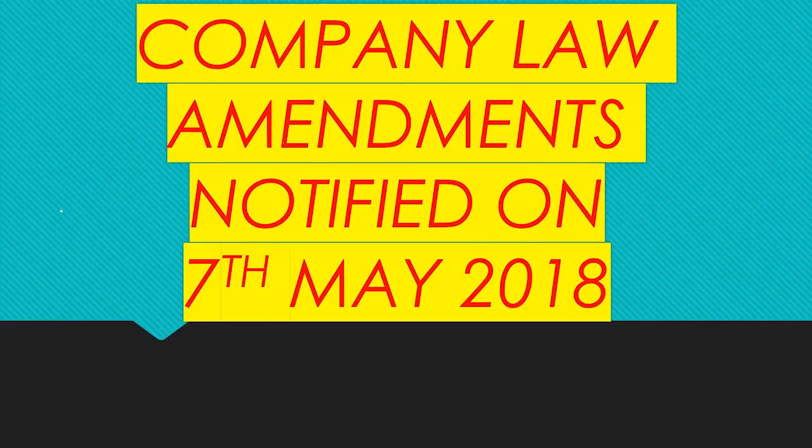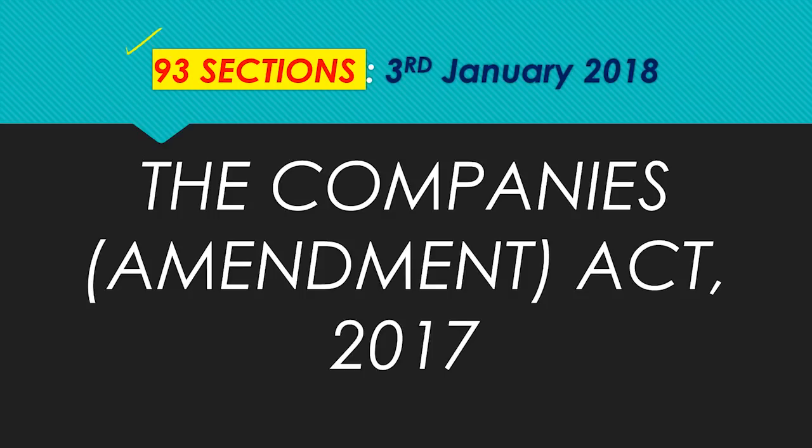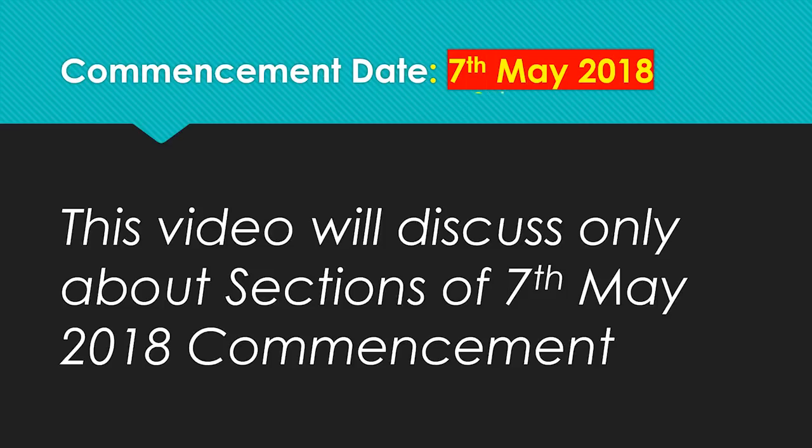Welcome to Excel Academy, and in this video I will be doing the company law amendments notified on 7th May 2018. This is very useful for your exams. There are actually 93 sections in the Companies Amendment Act 2017, and this Amendment Act came on 3rd January 2018. But on the 7th of May 2018 there are some notification dates, commencement date.